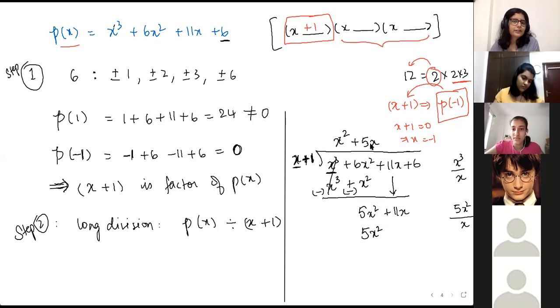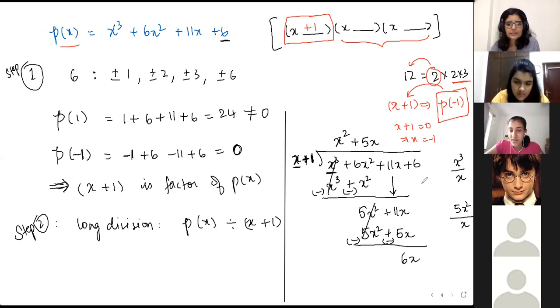So again, you'll continue the same thing, Samriddhi. So 5x into x, right? 5x square. Then 5x into 1. So this will be plus 5x. And then subtract. So 5x square minus 5x square gets cancelled. This would be 6x. And then the next one, नीचे आएगा, plus 6.